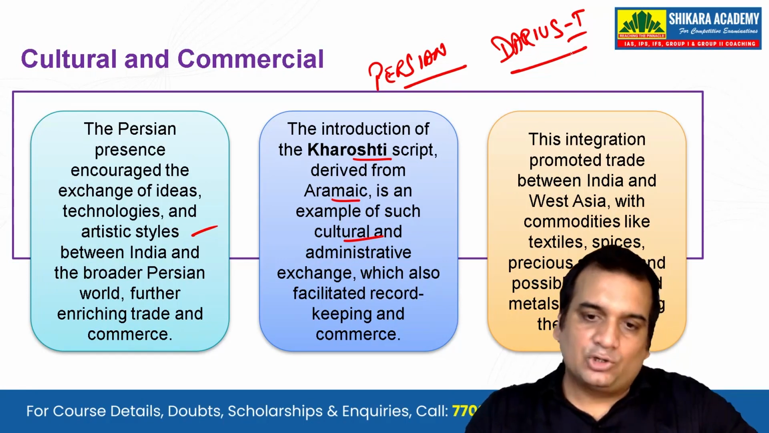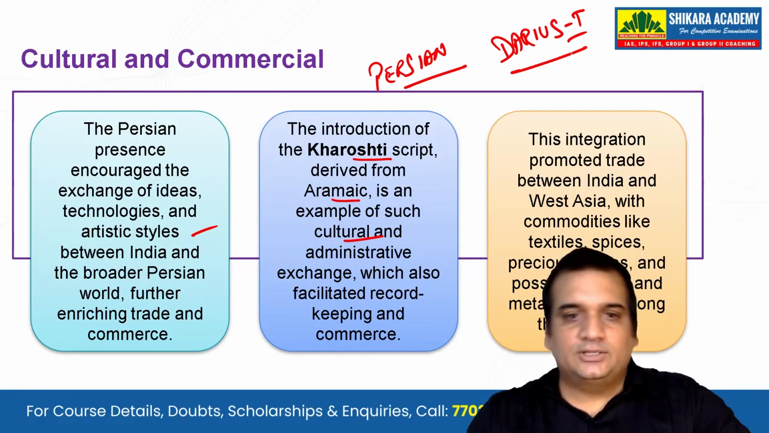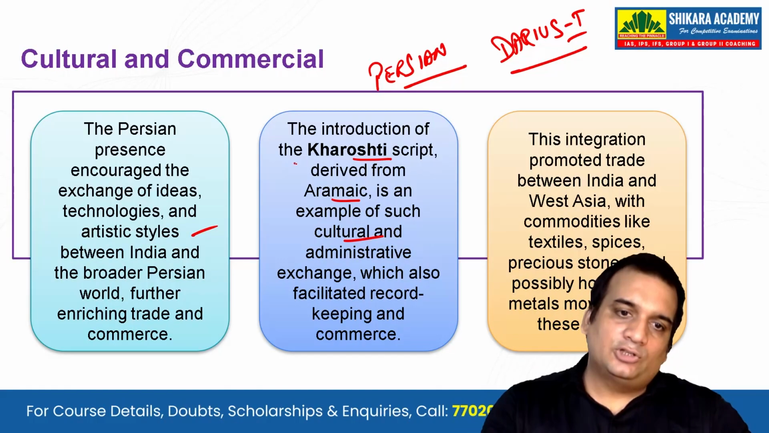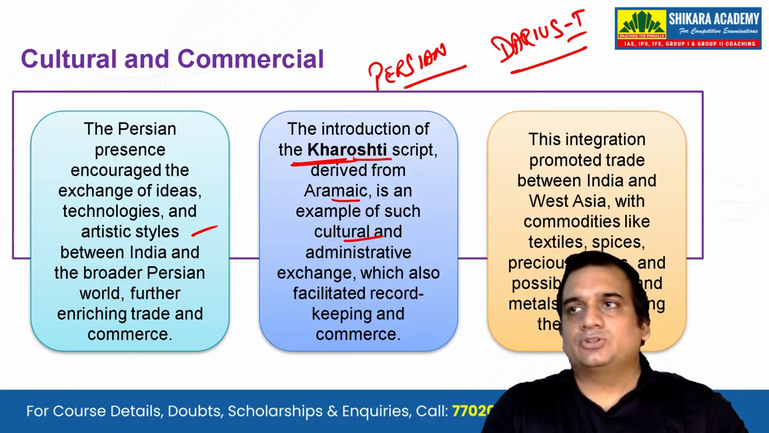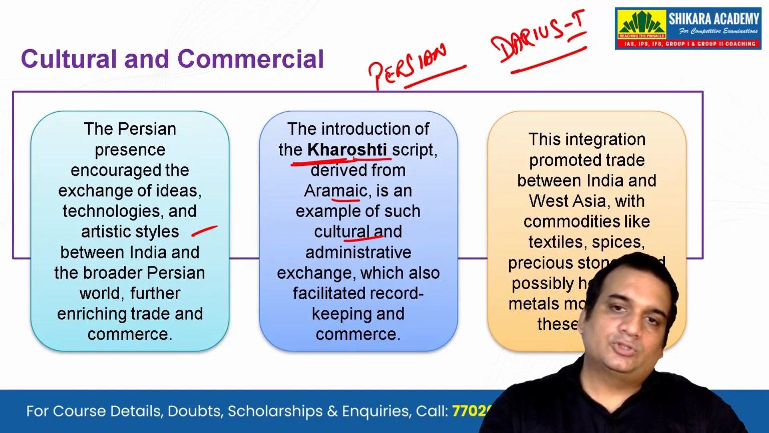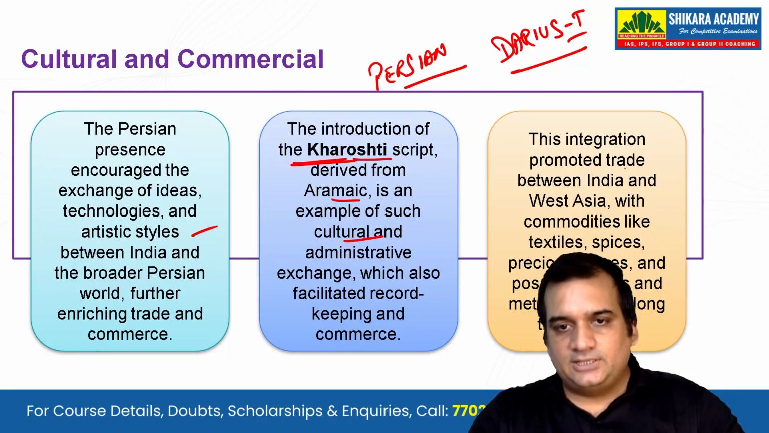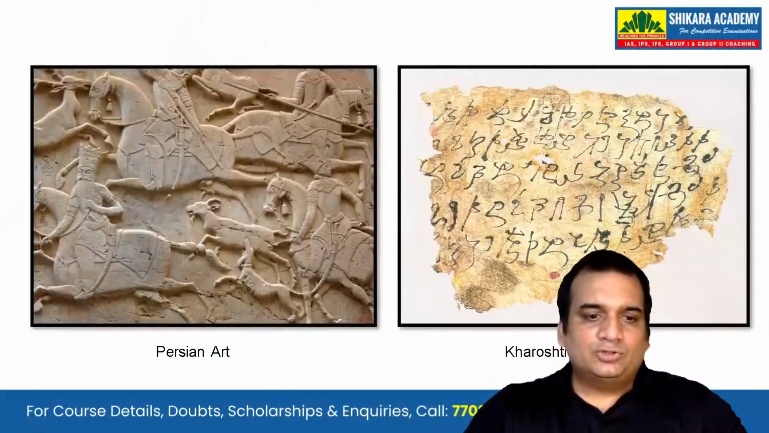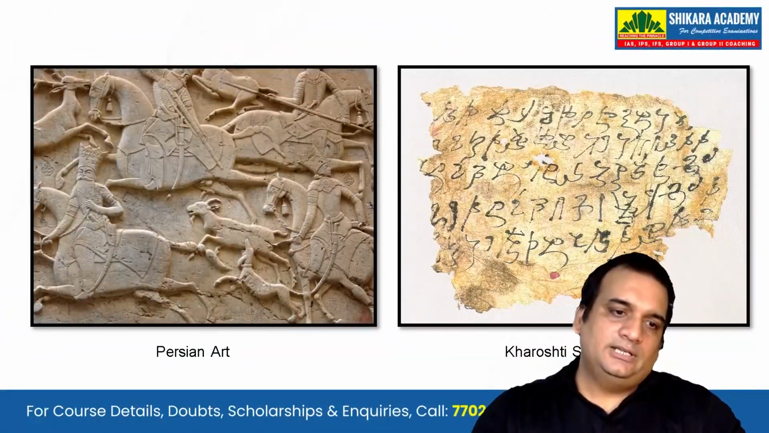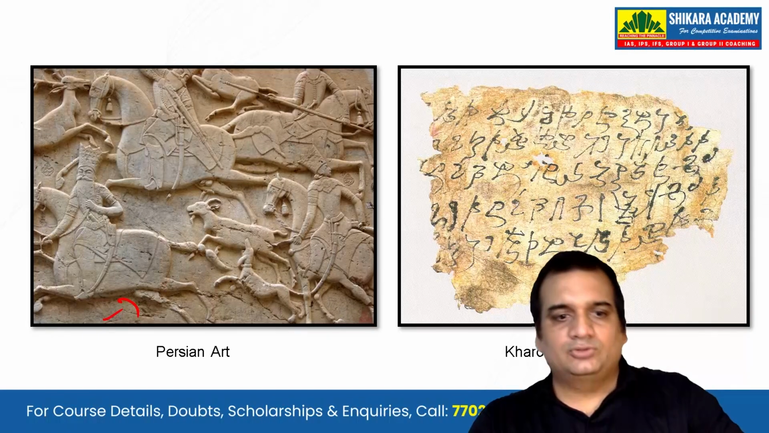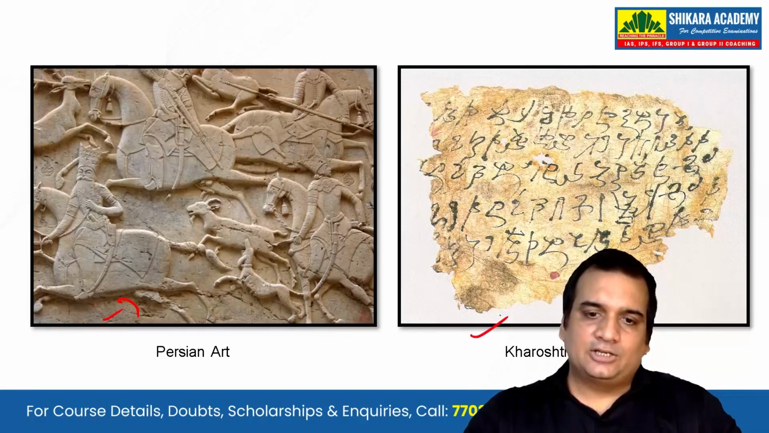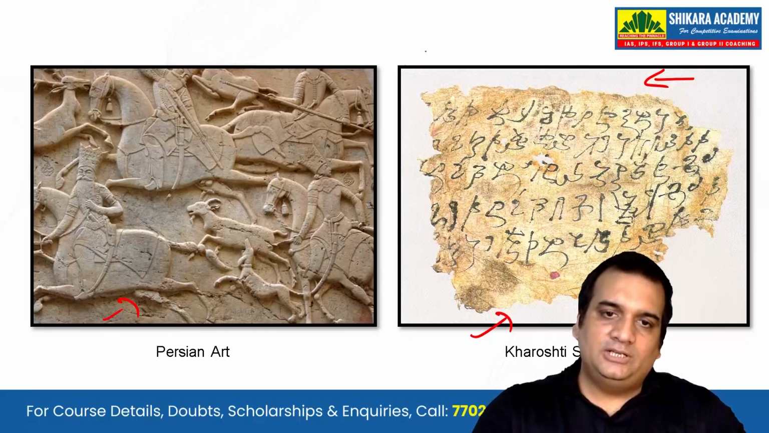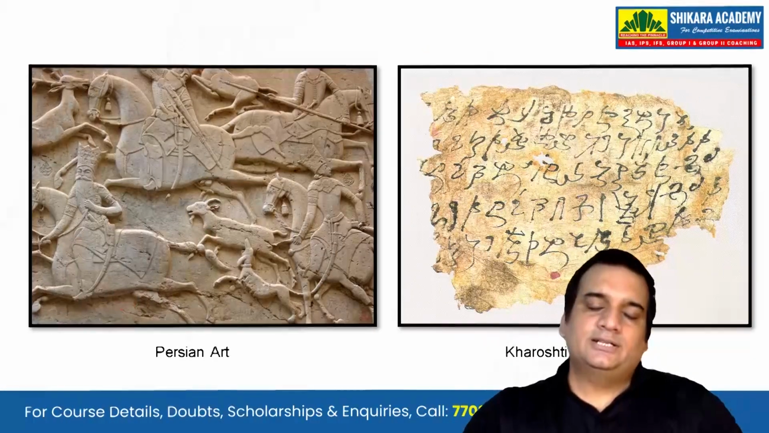So this is also a contribution of the Persians, the inscriptions and the Kharoshti script especially. It was also used in other pillar edicts of India. You will see Ashoka has also used Kharoshti script. So that is of importance. This integration promoted trade between India and West Asia with commodities that we have already seen. If you see Persian art here, obviously they had these chariots and the horses. This is represented here, and this is the Kharoshti script, which again I'll repeat is written from right to left. Normally we write from left to right, but it is written from right to left.